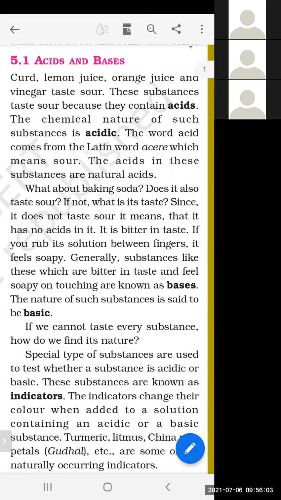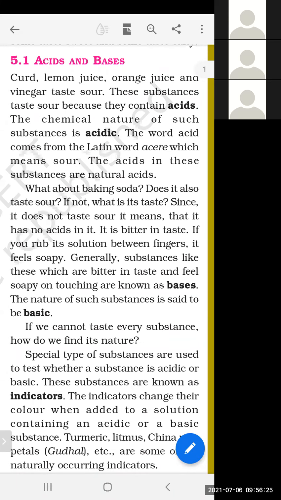Since it does not taste sour, it means it has no acid in it. Yes, the first thing is very clear. It does not have a sour taste, so it does not contain any acids. So what type of taste does it have? It has a bitter taste. It is bitter in taste.